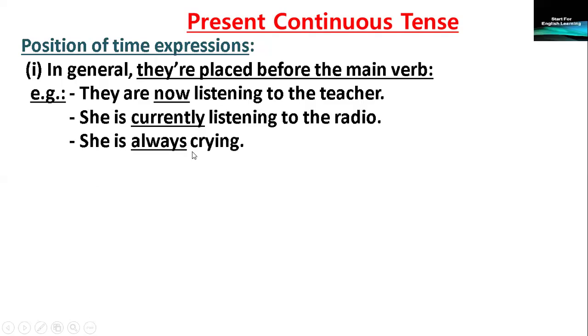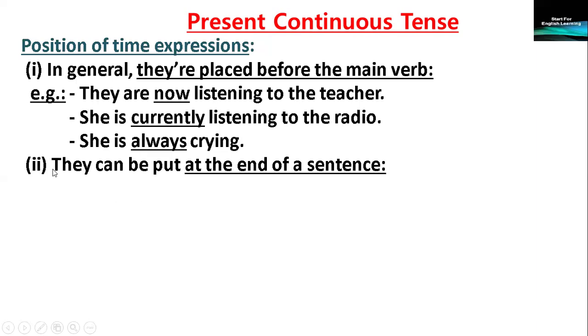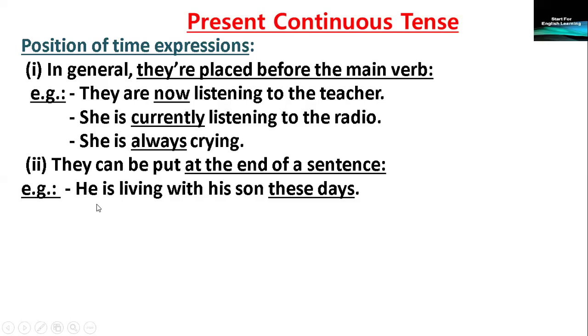She is always crying. Where is the main verb? Crying. Here, always is put before crying. She is always crying. Number two, they can be put at the end of a sentence. Example, he's living with his son these days. These days is a time expression. I'm working now. Now is a time expression.